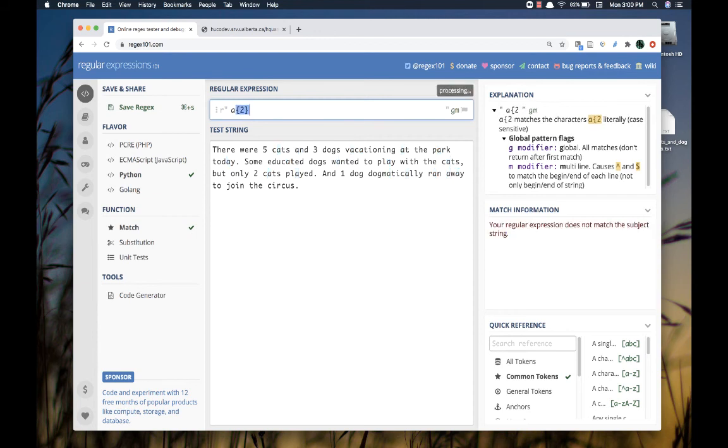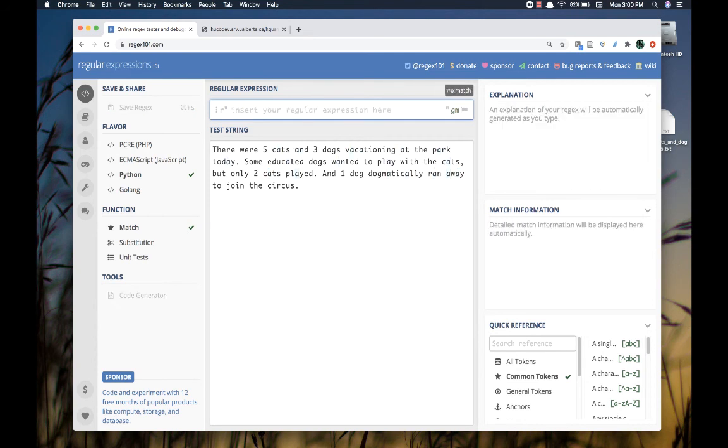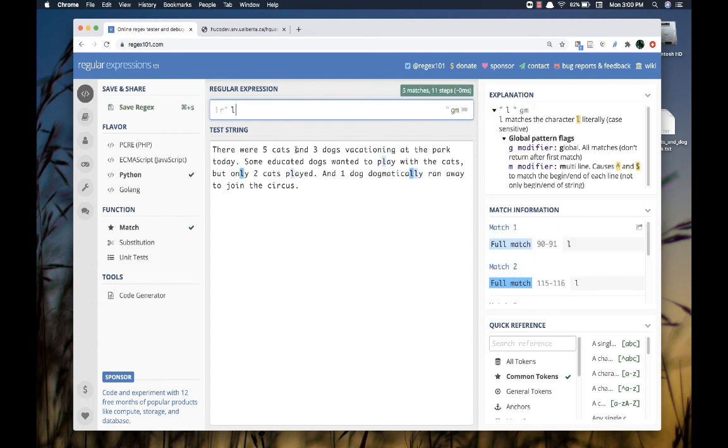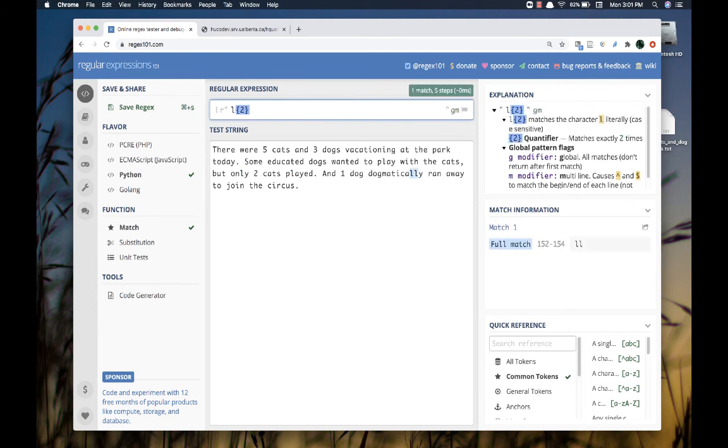Is there anywhere where there are two A's in a row? And you will notice that there are not. So I could look, for example, for a literal L, and you'll notice that there are literal L's everywhere. Are there any places where there are two L's in a row? And the answer is yes. The word dogmatically has two L's in a row.